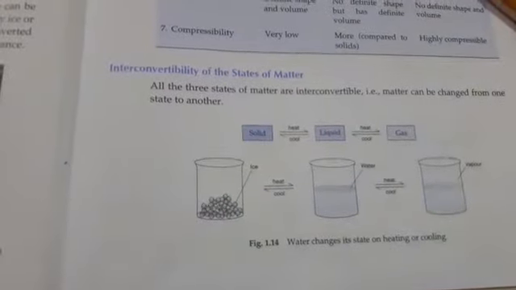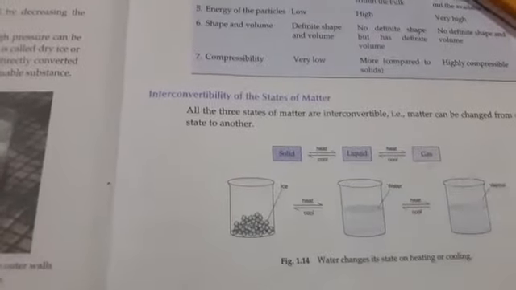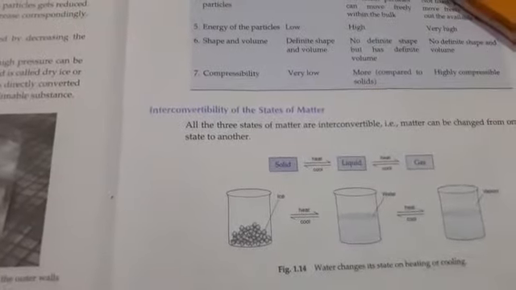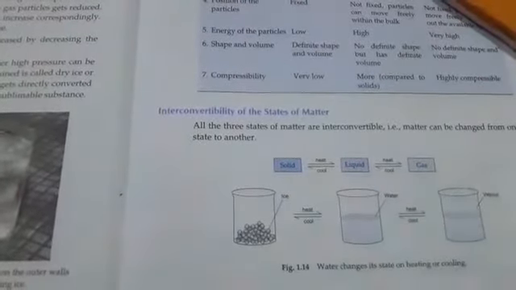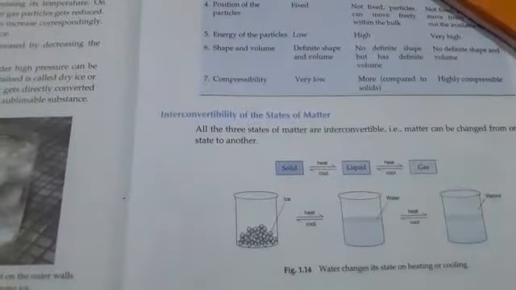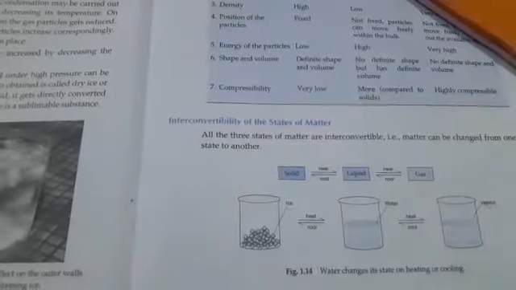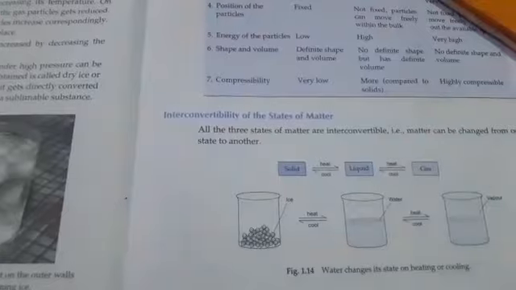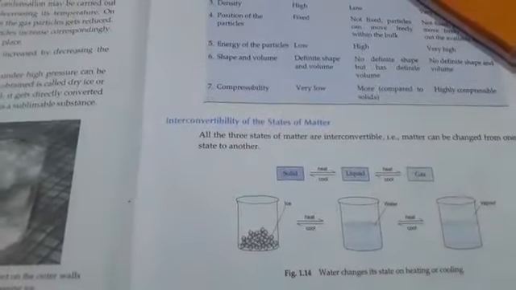Interconversion of states of matter: here solid gets converted into liquid and liquid gets converted into gas. Conversion of solid into liquid is called melting or fusion, and liquid getting converted into gas is called evaporation. Again, gas has the tendency to get back to the liquid form, that is condensation. Liquid getting converted into solid is freezing. And when solid directly gets converted into gas, and gas directly gets converted into solid, this process is called sublimation.